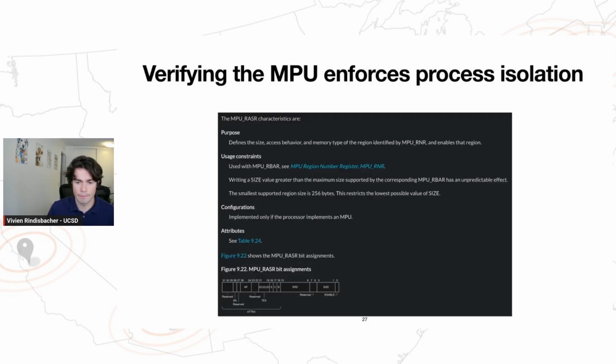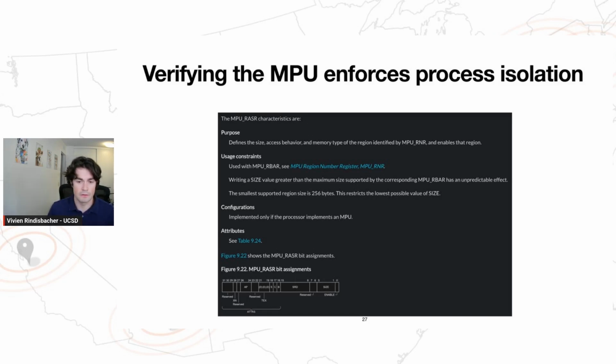Right? And so to ensure that the hardware is set up correctly, we effectively need to ensure that the bits that we're setting in these MPU registers actually match our intention. That is, that they match the logical description of each region, which was computed by the allocate app memory region function. And so to do this, we're going to refer directly to the hardware spec. So this is the ARM manual detailing what the RASR register does and what the bits are.